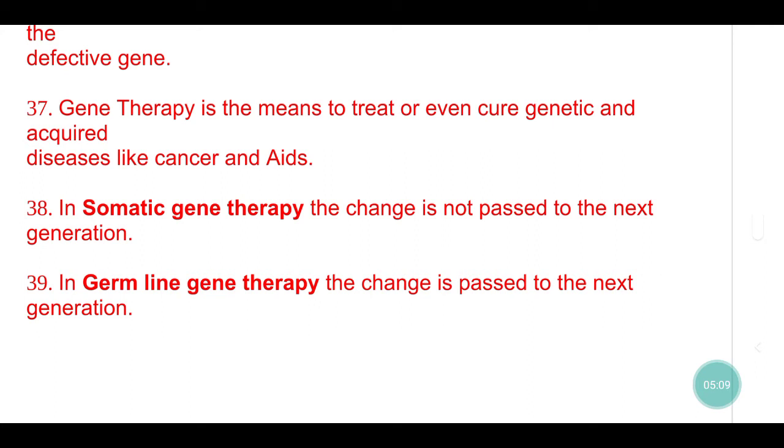In somatic gene therapy, the gene is not passed to the next generation. In germline gene therapy, the change is passed to the next generation.